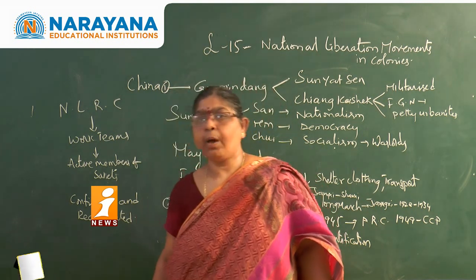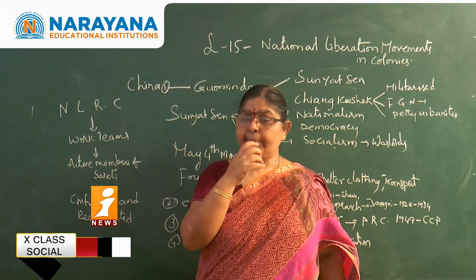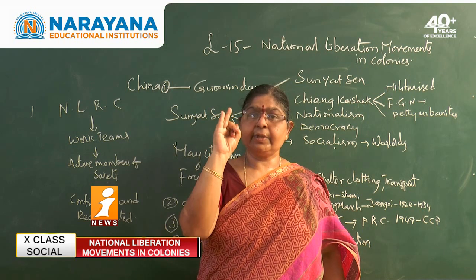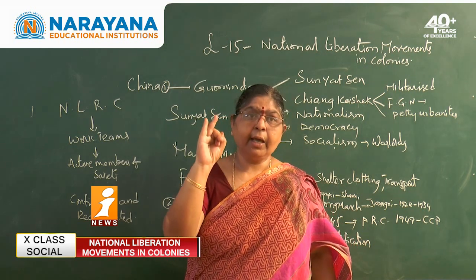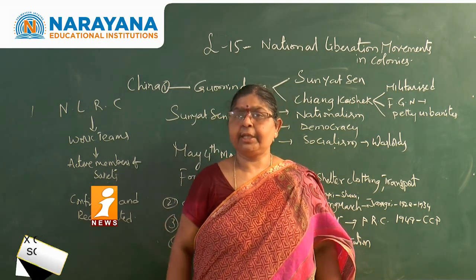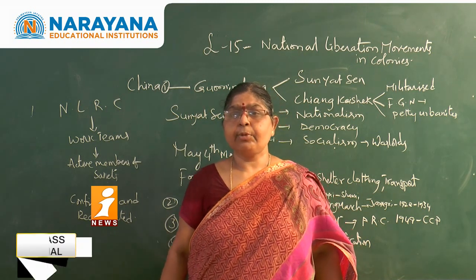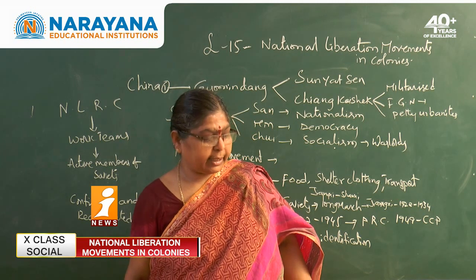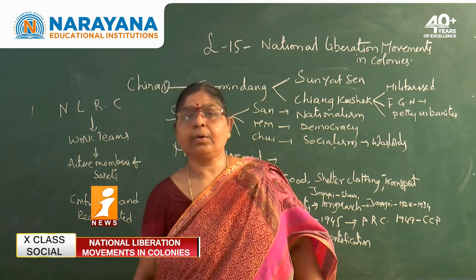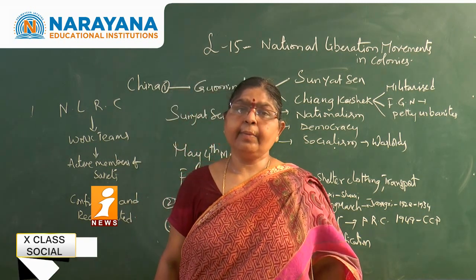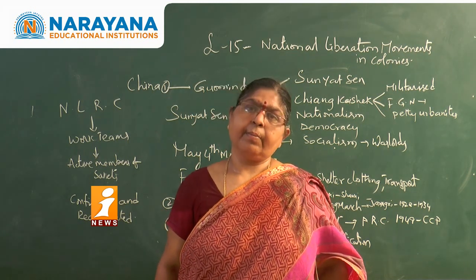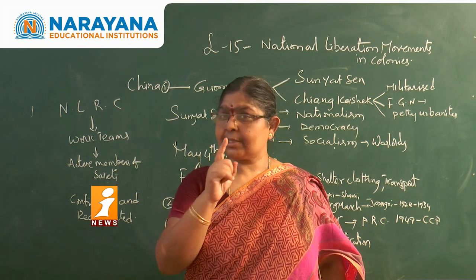China won the hearts of the people with land reforms first, and second with education. But of course, within a short span of time, the Communist Party of China became a single dominating power and controlled the affairs, and the premier became the dictator of the country. But you can see the success of China.